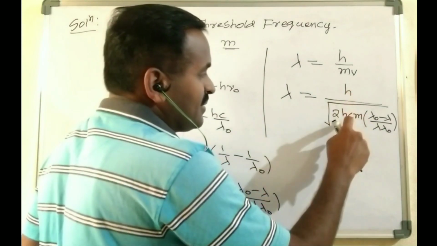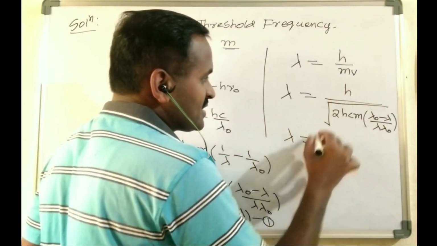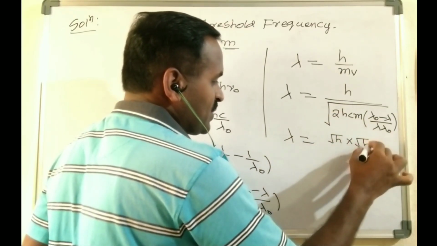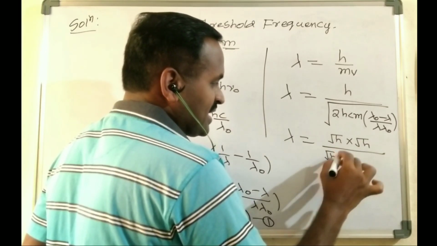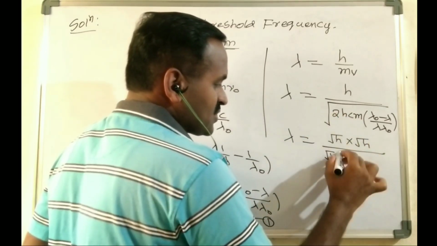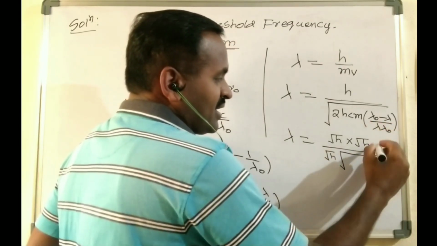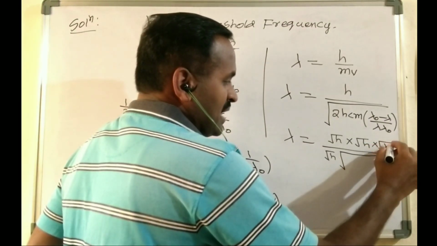Here h and the square root of h will get cancelled; otherwise you can write h as square root h into square root h. So the square root h by square root h gets cancelled, and you take out the remaining terms, with lambda by lambda naught also giving the square root of lambda naught.